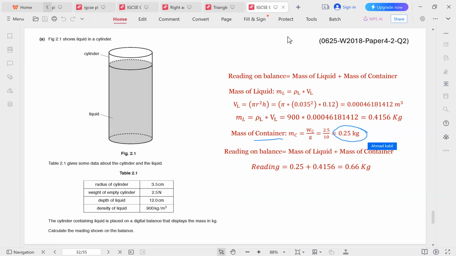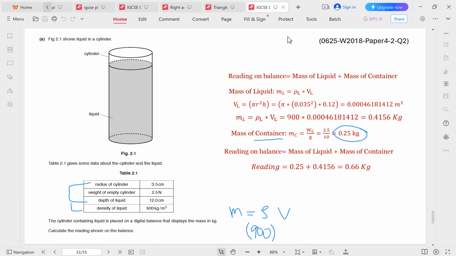Next, we want to get the mass of the liquid. So how do we get the mass of the liquid? We are given the density and the radius and the depth. So these are similar to the previous problem. The mass of the liquid is equal to the density times the volume. The density is already given as 900 and it's given in meters cubed, so we have to use meters in our units.